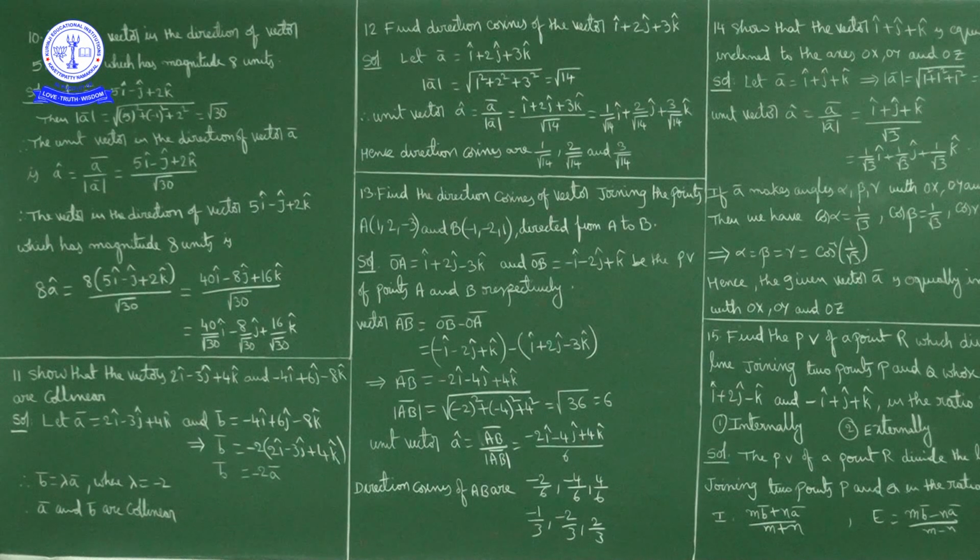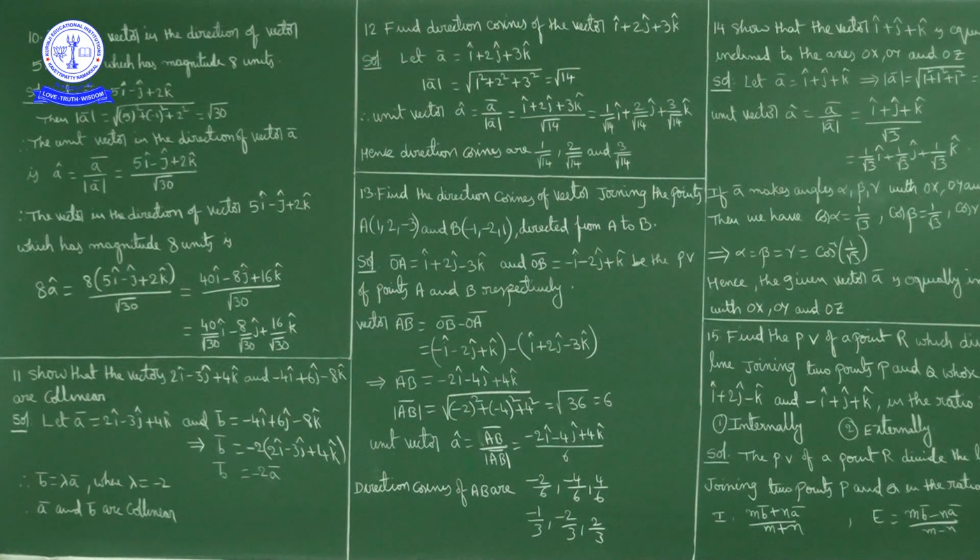Good morning students. Now we are discussing vectors topic, exercise 10.2. Okay, up to question number 9 we completed. Next, question number 10. Find a vector in the direction of vector 5i cap minus j cap plus 2k cap which has a magnitude of 8 units.